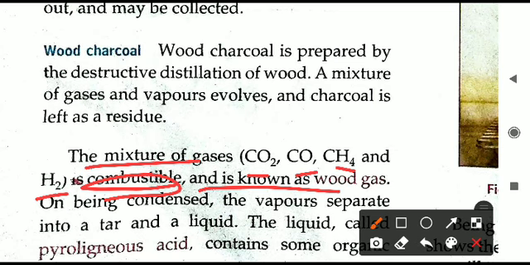Again I repeat, wood gas is produced by the destructive distillation of wood. The gases which are part of wood gas are carbon dioxide, carbon monoxide, methane CH4, and hydrogen. All four names you have to learn. If a question is asked, name the gases present in wood gas, you will write CO2, CO, CH4, H2.